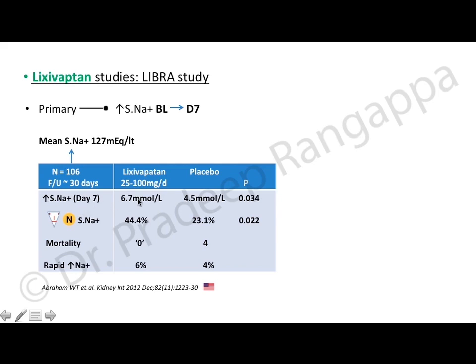And as you see, the rise in serum sodium at day 7 was significantly higher in the lixivaptan group as compared to placebo. Normalization of sodium happened in 44.4% as opposed to 23%. So normalization of sodium happened better in the lixivaptan group. And for mortality, as you see, there was no difference, and rapid rise in sodium was slightly higher, although it was not statistically significant.